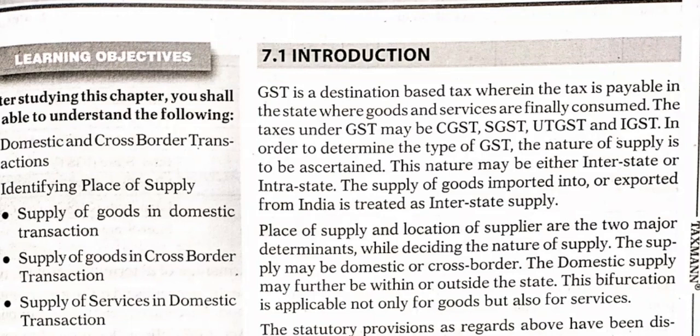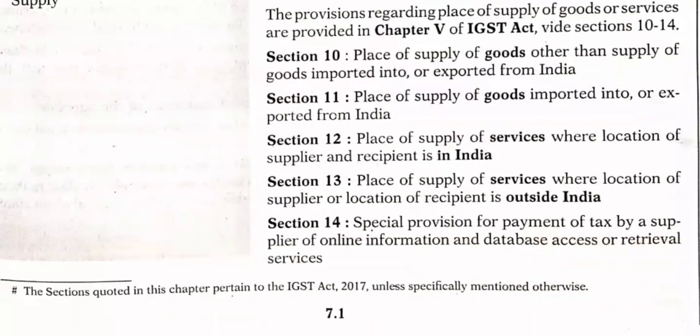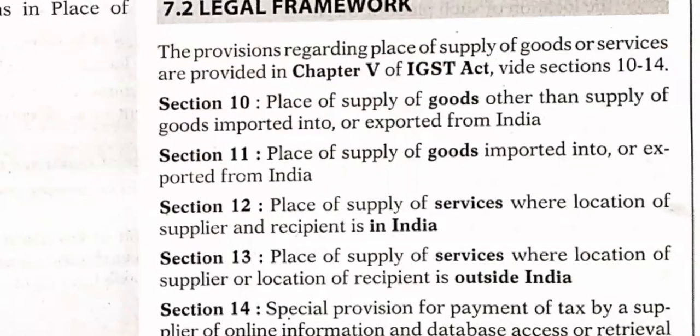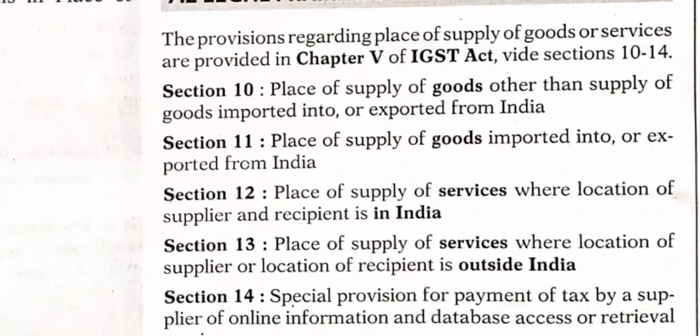of supply. Now, when we look at the legal framework, there are various provisions for GST. The provisions are contained in sections 10, 11, 12, 13, and 14. Section 10 deals with the place of supply of goods other than the supply of goods imported or exported from India. Section 11 deals with the place of supply of goods imported into or exported from India.